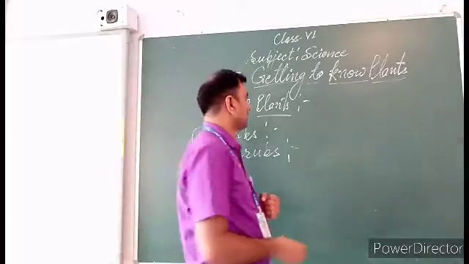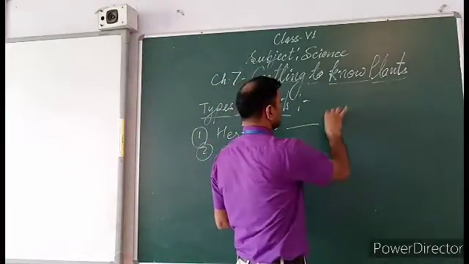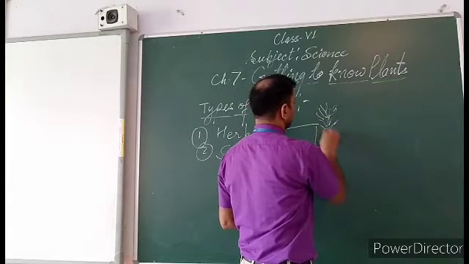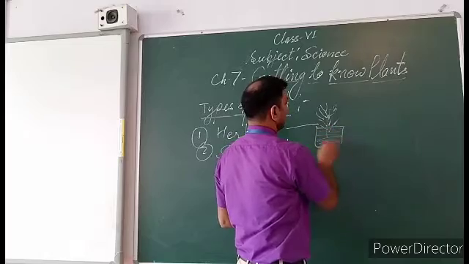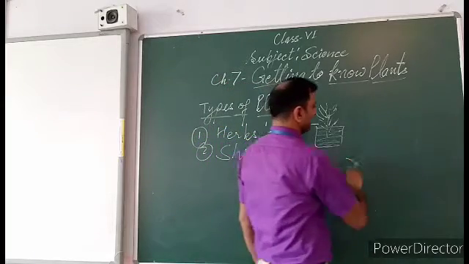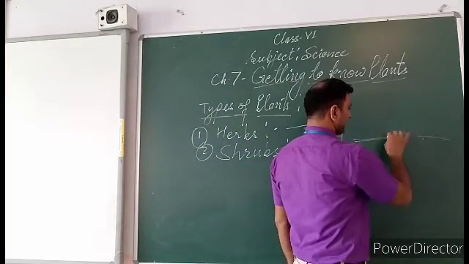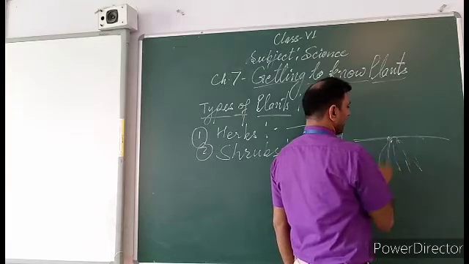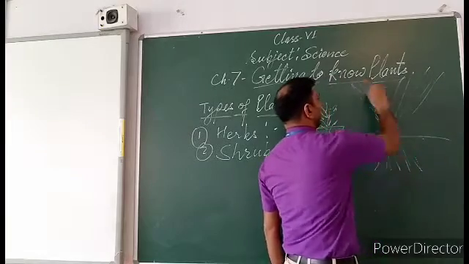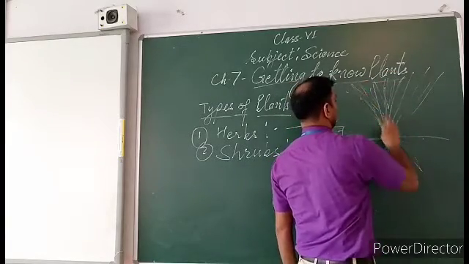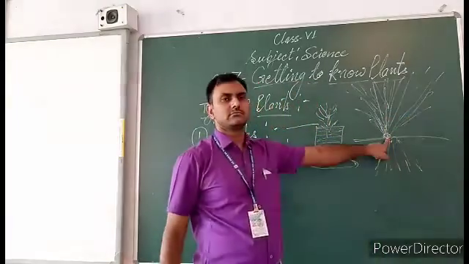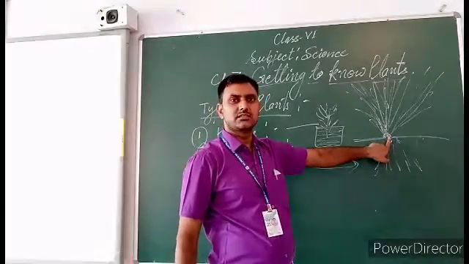Suppose herbs in a pot, and shrubs: soil surface, root parts, and so many branches from the base.